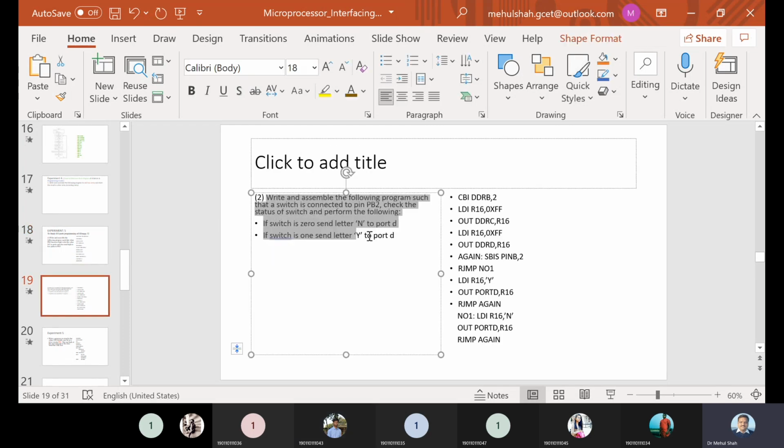The second program is to write an assembly language program such that a switch is connected to pin PB2. We have to check the status of the switch.